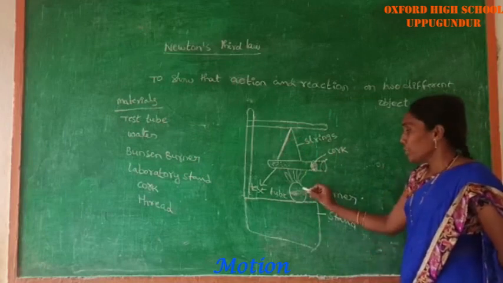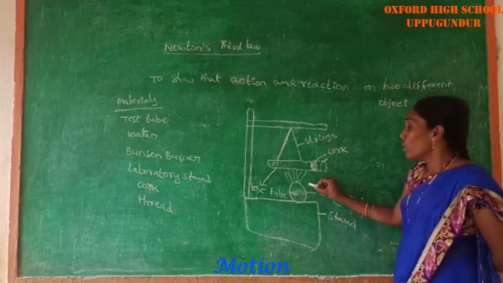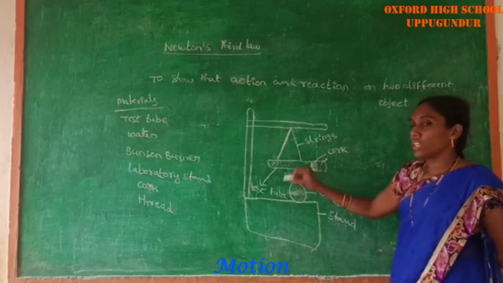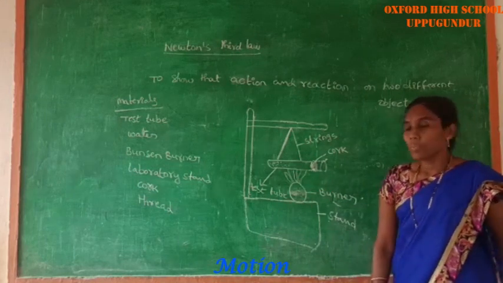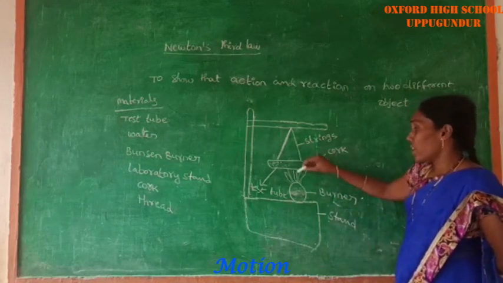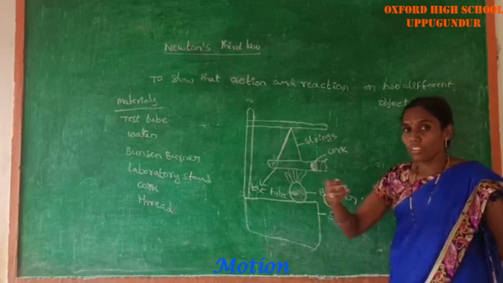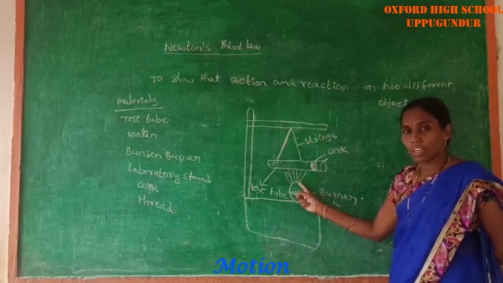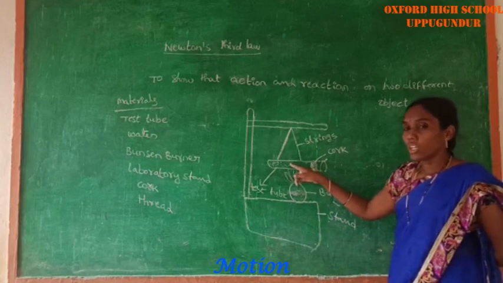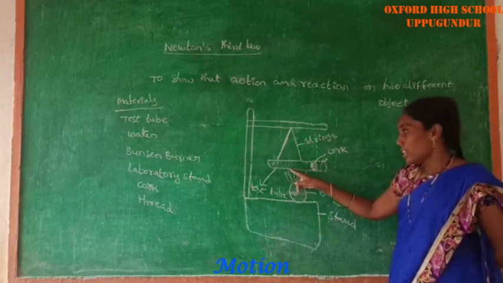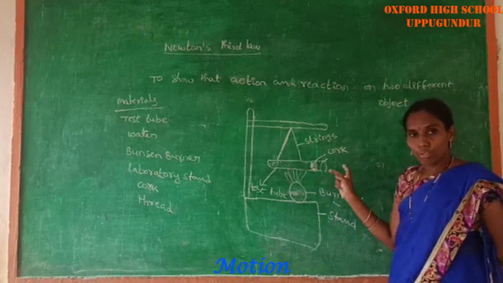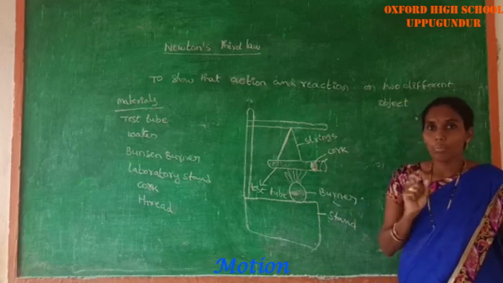Now, using the Bunsen burner, we supply heat energy to the test tube. After some time, the water in the test tube boils. At that time, the rubber cork blows out.